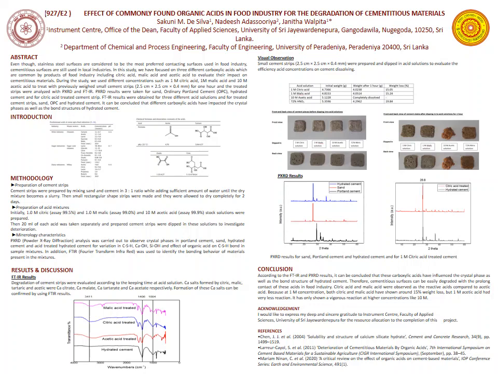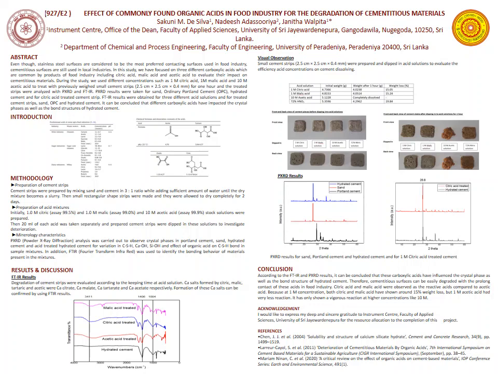FTIR results have depicted different characteristic peaks corresponding to acid treated cement strips compared to hydrated cement. Hydrated cement has shown a wave number at 1004 per centimeter, which is relevant for the calcium silicate hydrate bond. Acid-treated cement strips have shown their characteristic acetate group bond in between the wave numbers of 1538 and 1580 per centimeter.